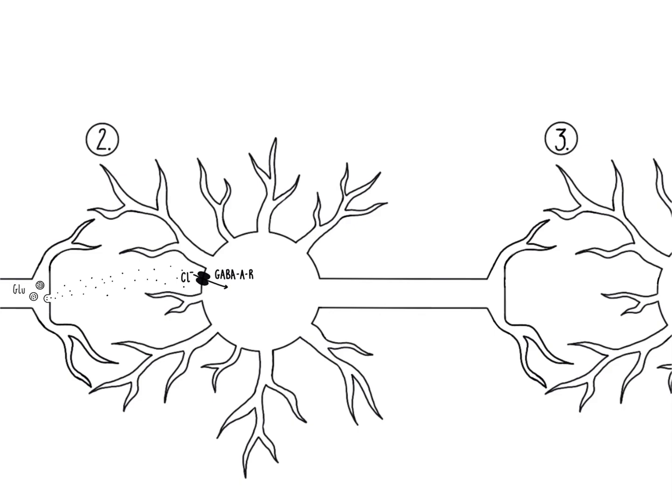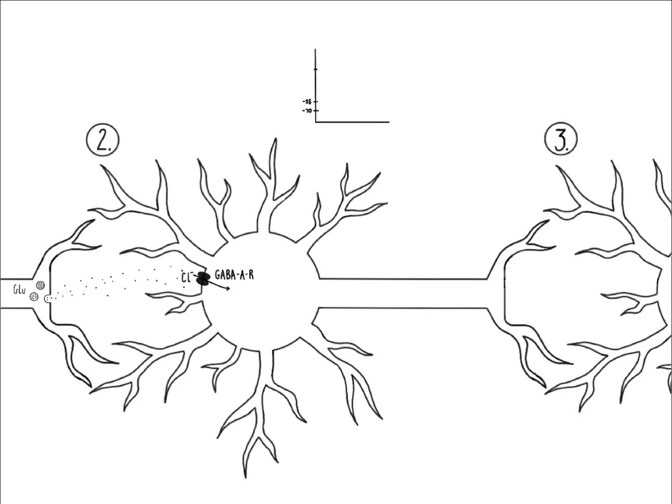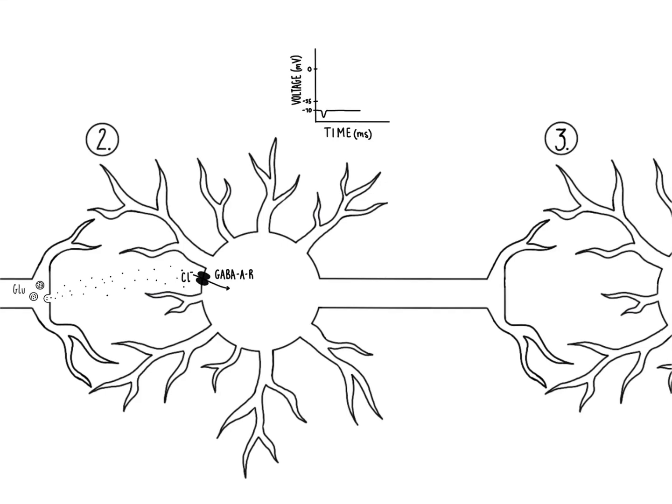In response, the receiving cell hyperpolarizes, falling below the cell's resting membrane potential of approximately -70 millivolts. This voltage change can be seen in the graph depicted here. These inhibitory signals, or inhibitory postsynaptic potentials, do not allow the second cell to reach threshold potential, and no action potential is fired. Because the second cell is unable to fire an action potential, no neurotransmitters are released to signal the next neuron in our circuit, and likewise, no action potential can be fired in the third neuron.